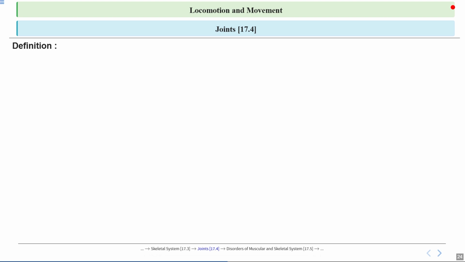Now let's start with the definition and importance of joints in our body. So you can think of joints as the connecting points that allow our skeleton to move, much like hinges on a door. Let's discuss in detail one by one.